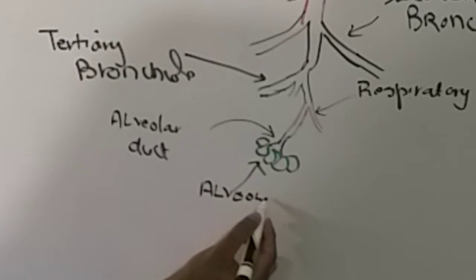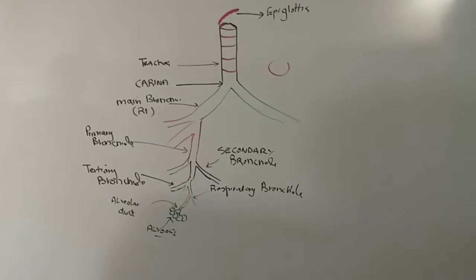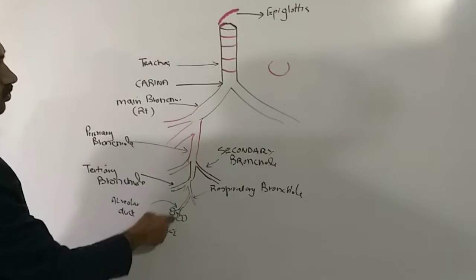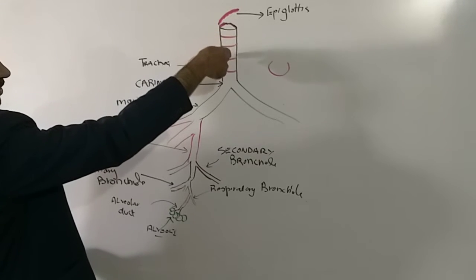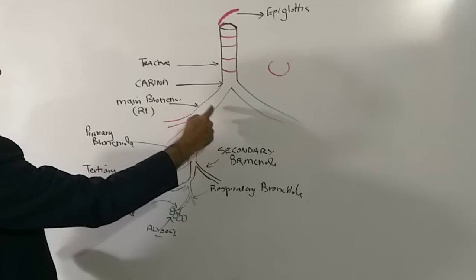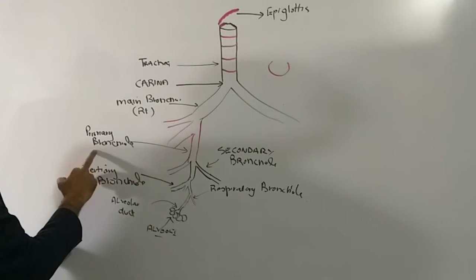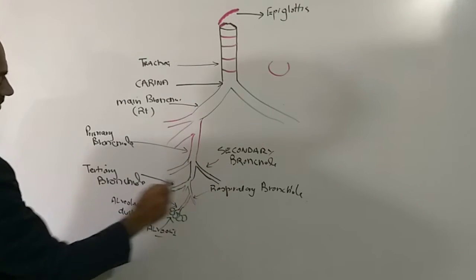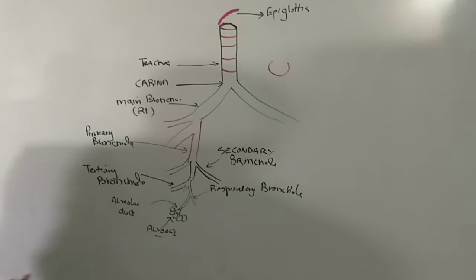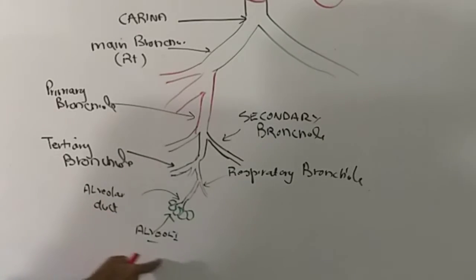This is very important to remember this name because this is the one where coronavirus will interact. So first of all, the virus will enter into the trachea, then it will come to either the right or left main bronchus, then down to the primary bronchiole, then to secondary and tertiary bronchiole, and ultimately it will enter into the respiratory bronchiole. At the end of it are the alveoli.